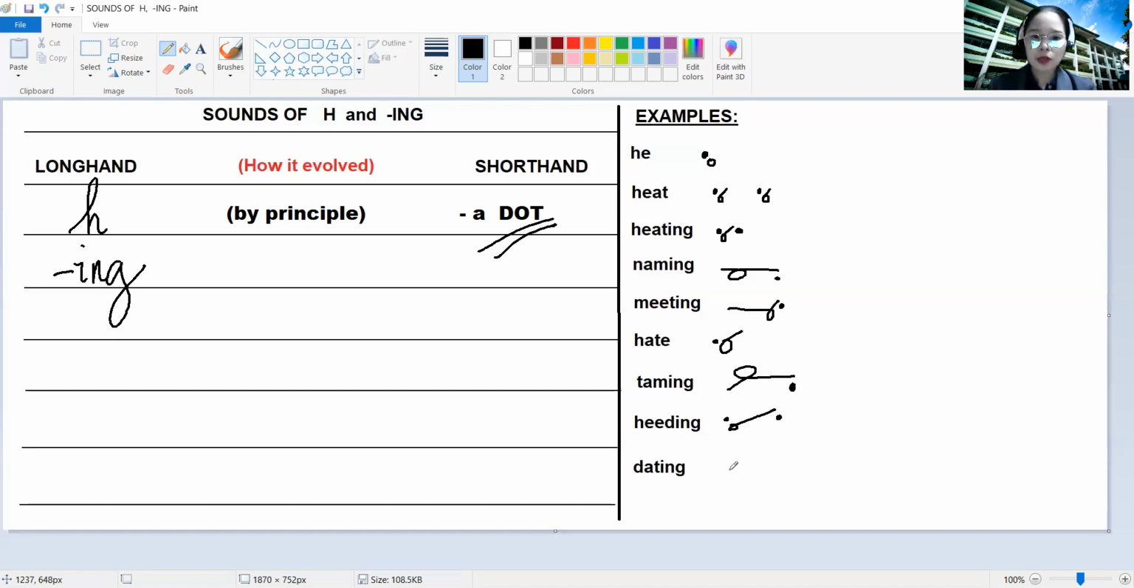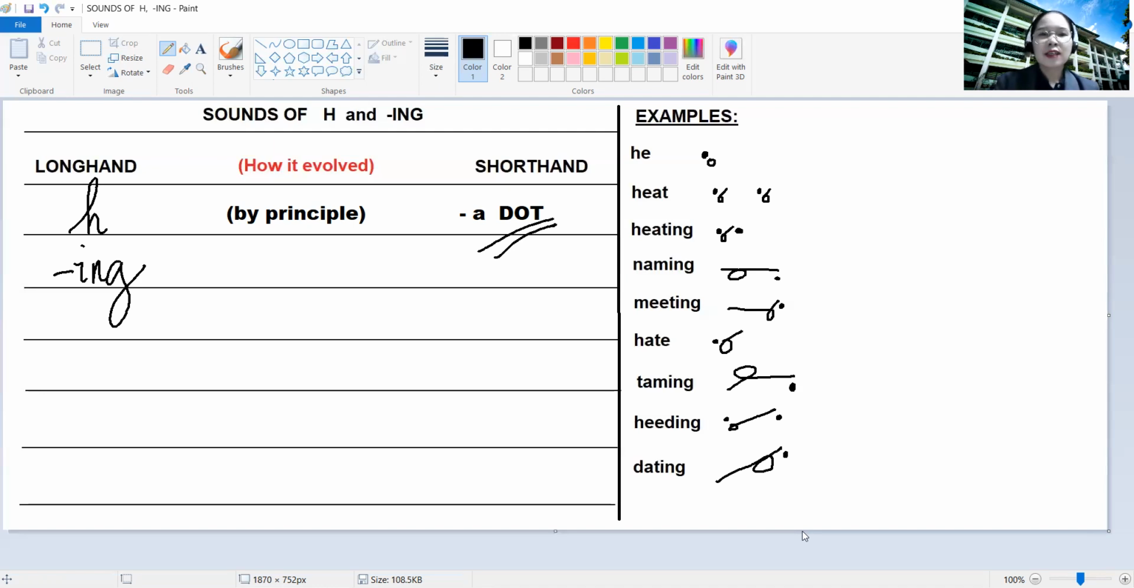And the last example, we have dating. So, date, letter D, A, T, and then ing. So now, it is clear that we have the same shorthand symbol for letter H and ing. However, the difference is that we put a dot at the beginning to represent letter H, and we put a dot at the end part to represent ing.